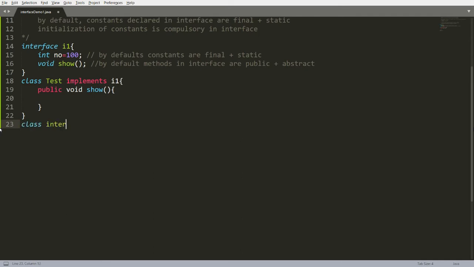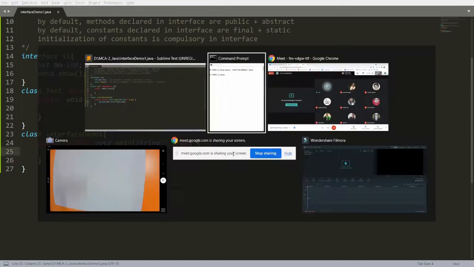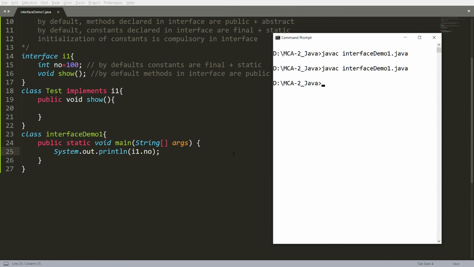Class, for example, InterfaceDemo1. Now I'm writing the main method over here. Now I can access the value directly, that is I1.number. You can say that using the name of interface directly you can access the constants. I1 is the interface and I1.number I can access directly. Why? Because it is static by default. So if you save this, compile and run, that is java InterfaceDemo1, then you will get 100.